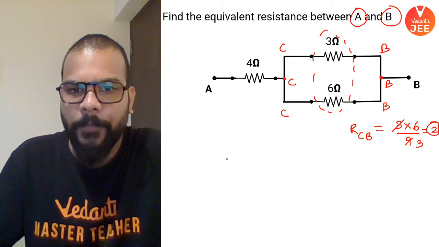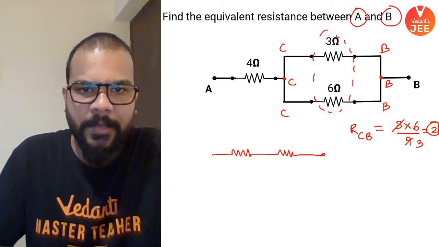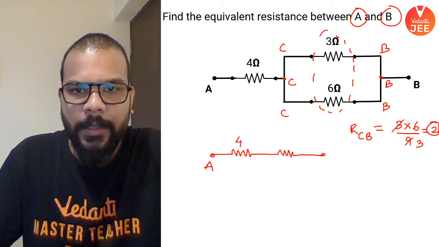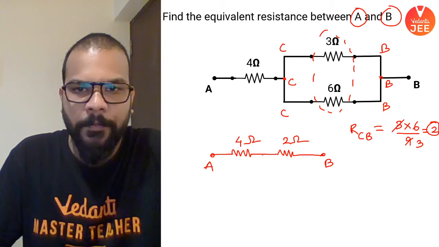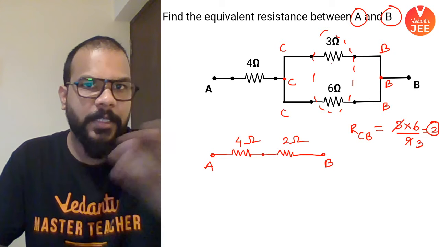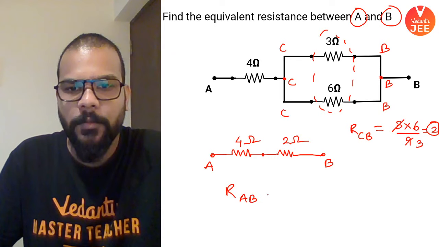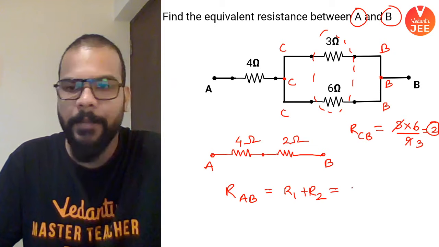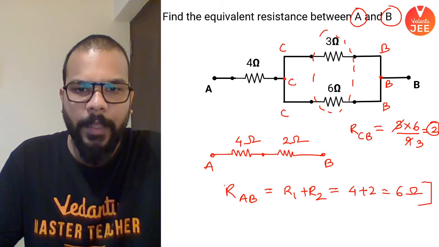and the value of equivalent comes out to be 2 ohms. That means if I simplify this diagram that is given to us, this is A, this is 4 ohms, this came out to be 2 ohms, and this is B. By the way, the equivalent of 3 and 6 we just now found also in the previous question. So now, very simply, both the resistances are connected in series. So simply add them. You have 4 plus 2, 6 ohm as the answer.